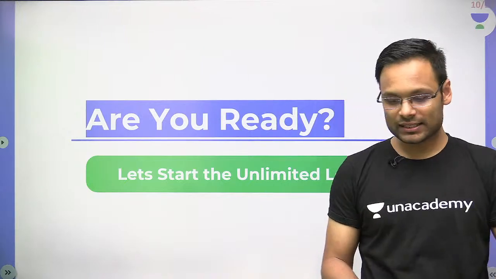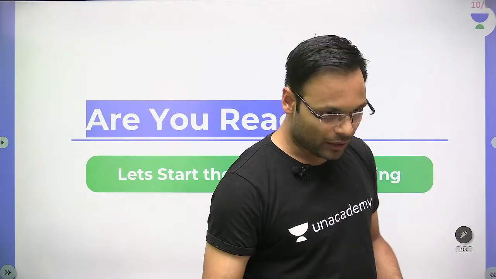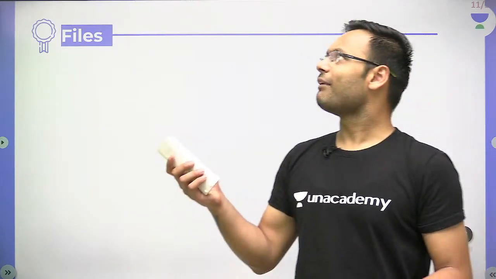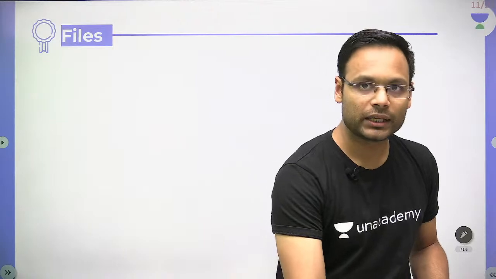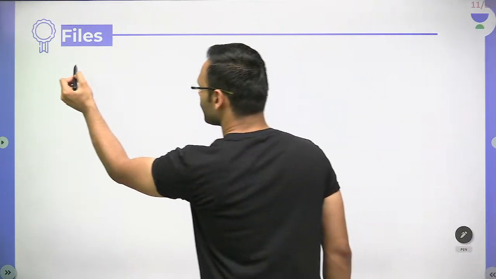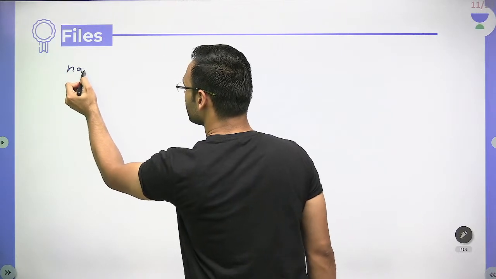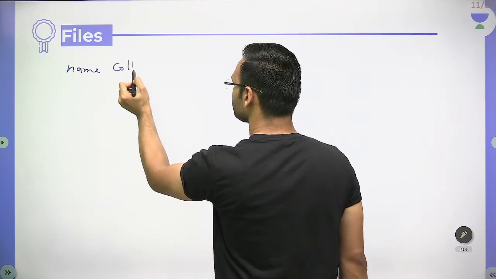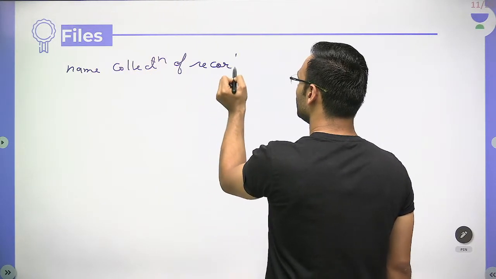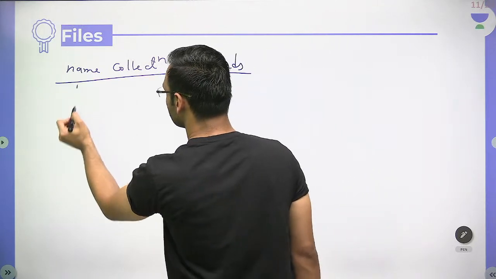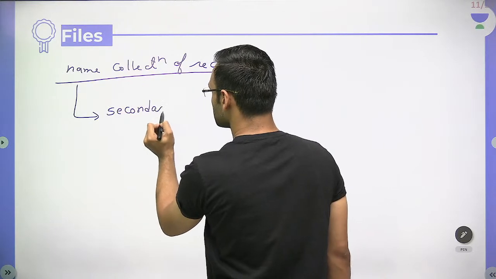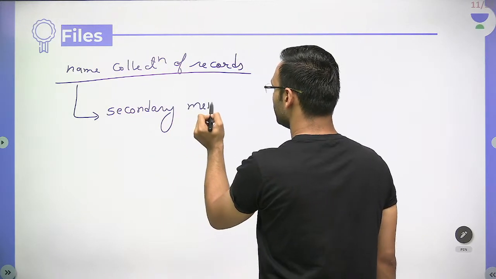So what exactly are we having today? The files. We are going to talk about files. So what is a file? Do you know what a file is? A file is nothing but a named collection of records which we store into the secondary memory.